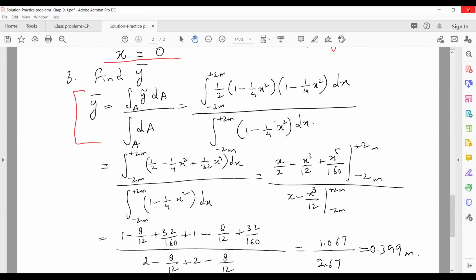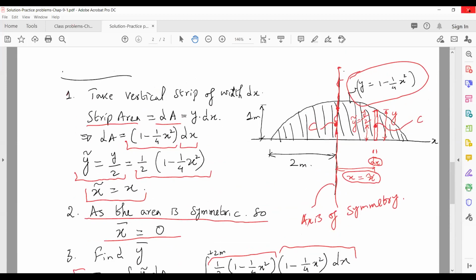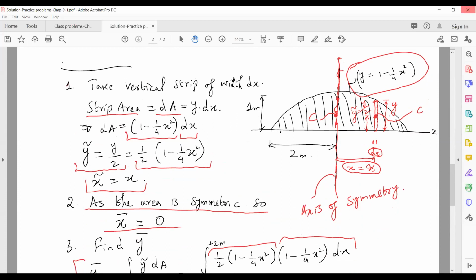We know what y bar is, it is this, and dA is this. In the denominator, we only have dA. Now, what are the limits? If you come back here, the limits are -2 to +2 along the x-axis.